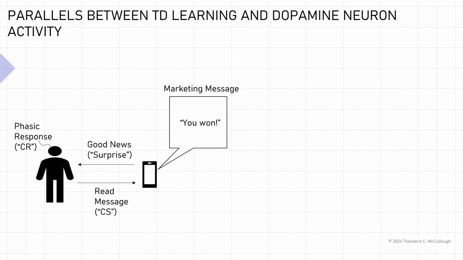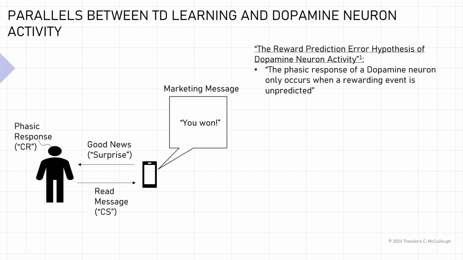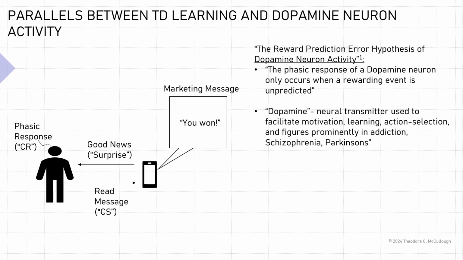So what are the parallels between TD learning and dopamine neuron activity? Well, first, you have to understand the concept of the reward prediction error hypothesis of dopamine neuron activity. Basically, this is a hypothesis that says that phasic response of dopamine neurons only occur when a rewarding event is unpredicted, or where there's surprise. Dopamine is a neurotransmitter used to facilitate motivation, learning, action selection, and figures prominently in addiction, schizophrenia, and Parkinson's. And phasic response is the actual release of dopamine. We'll get into phasic response in more detail in the next few slides.